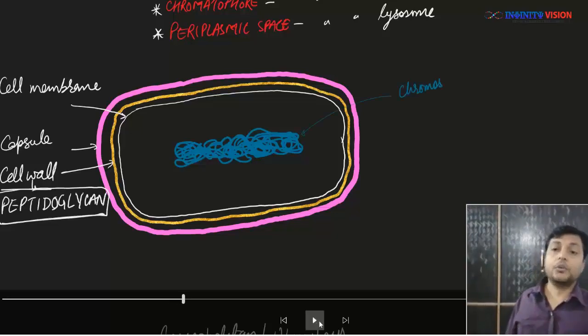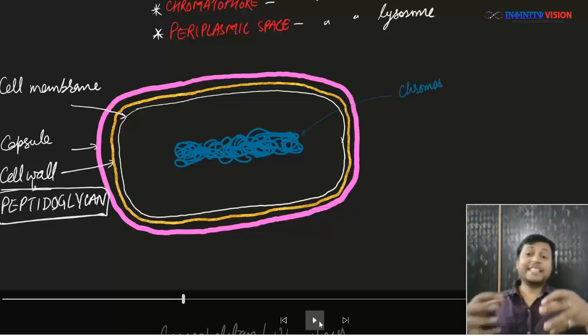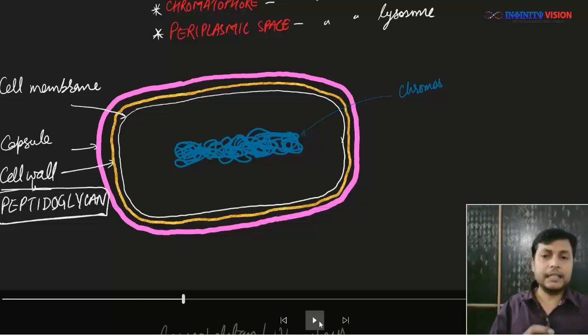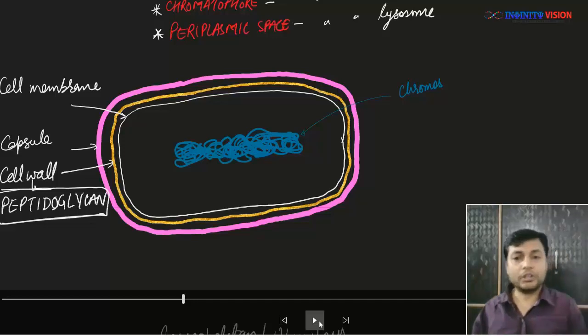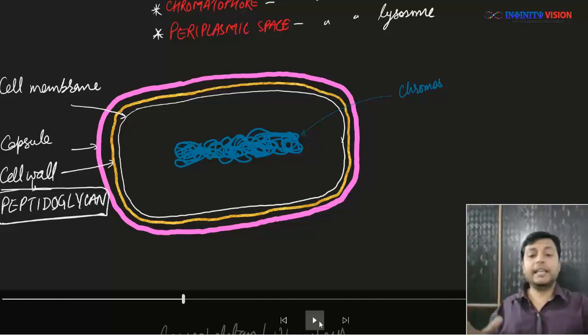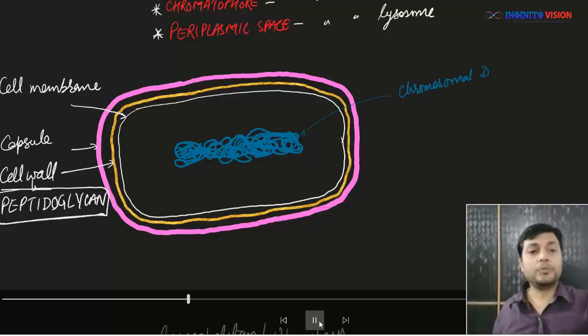Now, once we move inside the cell membrane, we find inside the cell this thread-like DNA structure which is coiled. This large DNA is called chromosomal DNA.